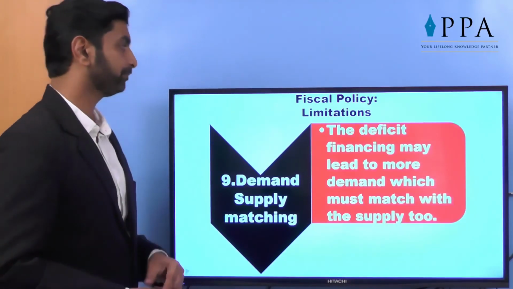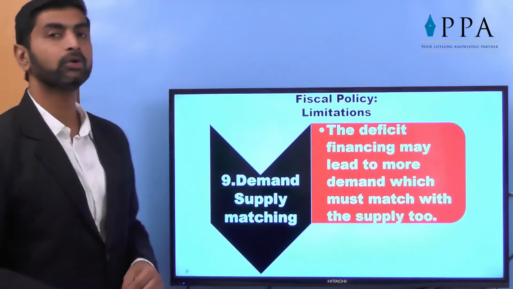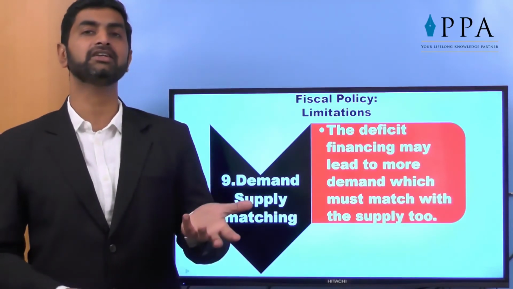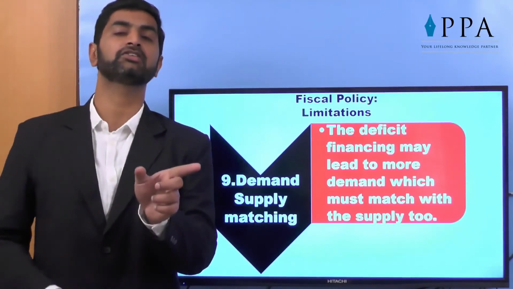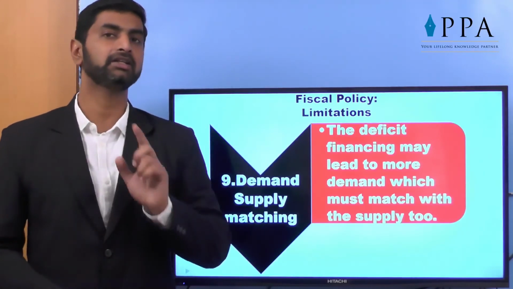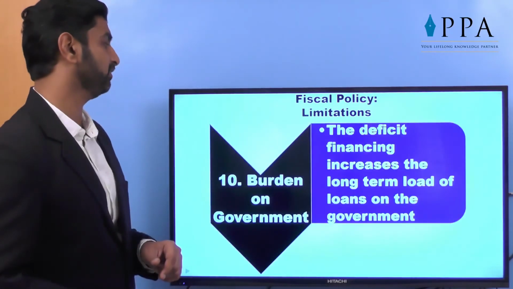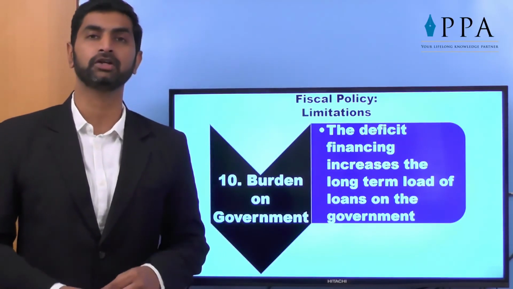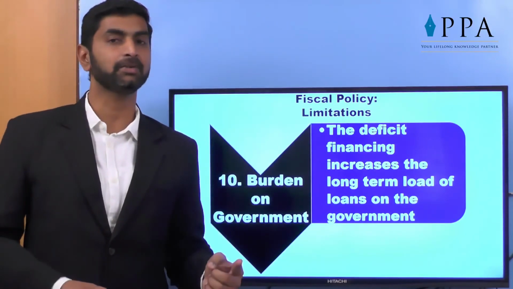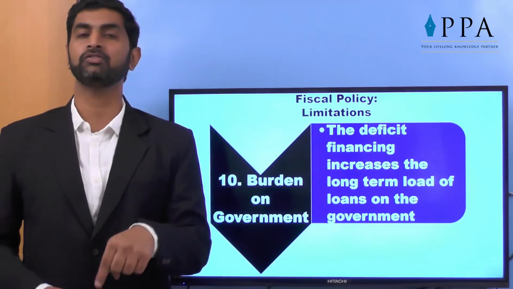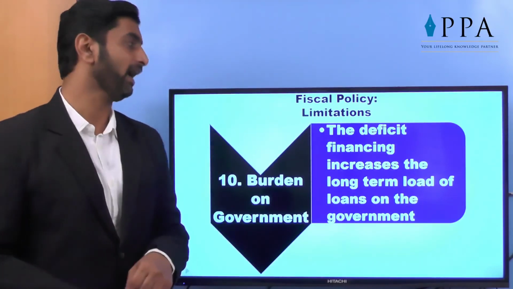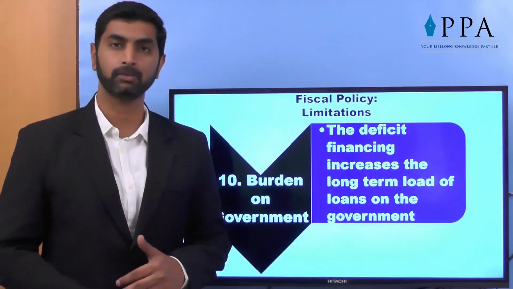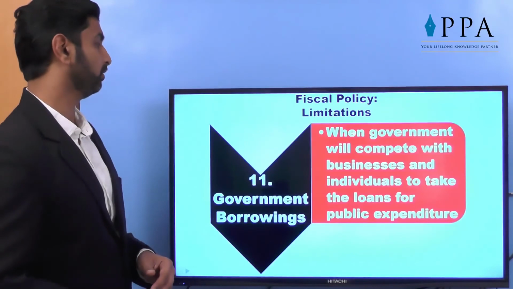Demand and supply matching. Deficit financing may lead to more demand. Deficit financing is there, facilities are given, taxes are reduced, so the demand is increasing. But it is assumed that supply will also increase on the other hand. If it doesn't happen, then the economy may collapse. Then again an inflationary situation will come. Burden on government. It is said that a deficit budget is good for the economy. Of course it is. But when it is a deficit budget, obviously the government has to take the load of new loans, and such new loans will affect the economy in the long run, because if they are not paid, then huge interest or penalties will have to be paid. So that's a burden on the government.